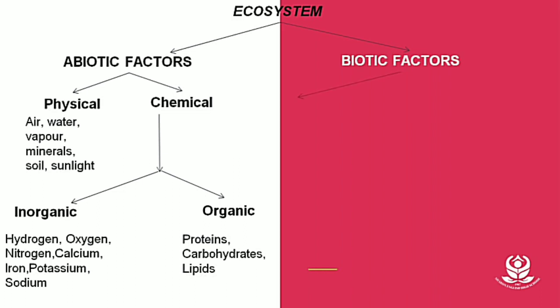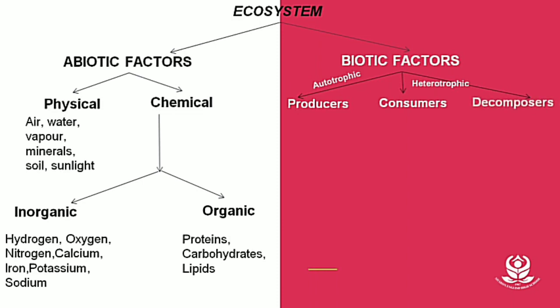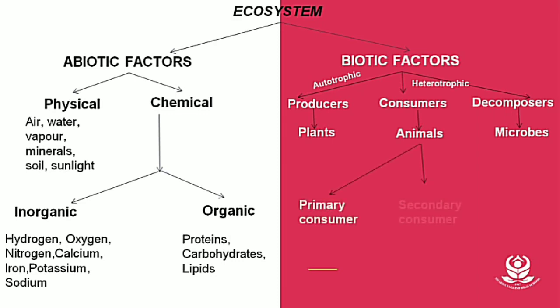The biotic factors are further divided into producers, which are nothing but autotrophic in nature, and second, consumers, and third, decomposers. Consumers and decomposers both are heterotrophic in nature. Producers, the examples are green plants. Consumers, we have animals, and decomposers, we have microbes or microorganisms. Consumers are further divided into primary consumer, secondary consumer, and tertiary consumer. I hope this tree diagram is clear.